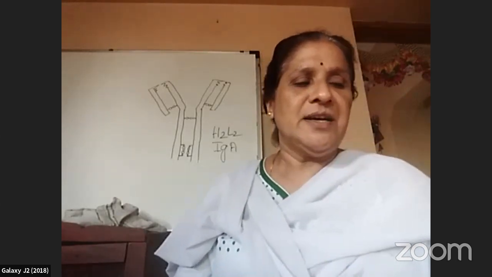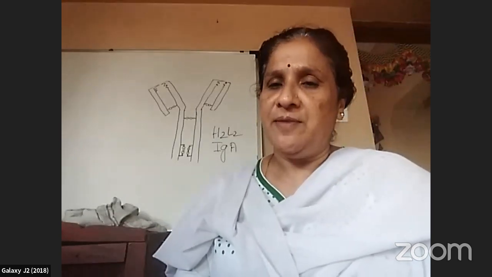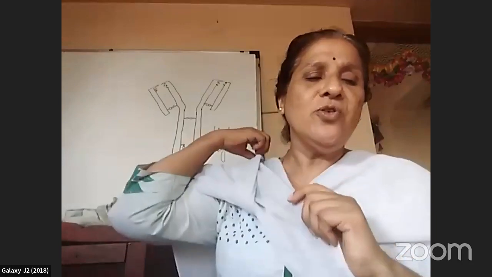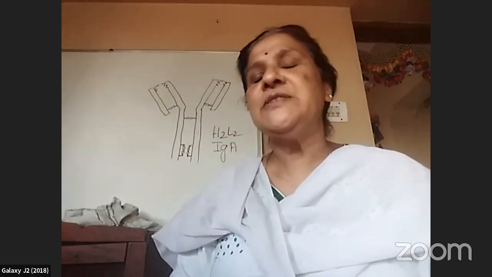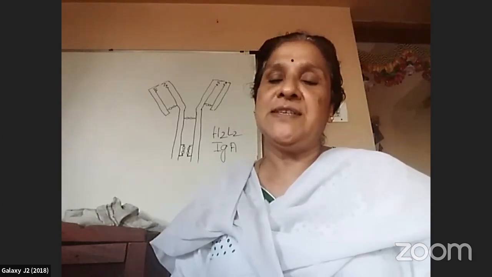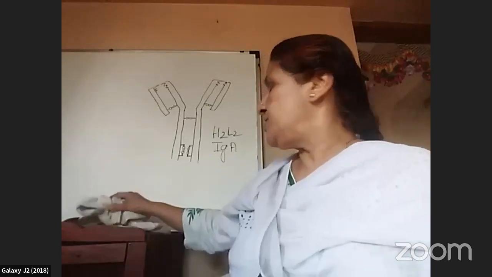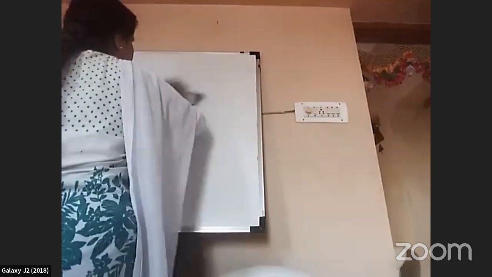And next one, acquired immunity. Acquired immunity is carried out by specific types of lymphocytes, specific types of WBCs. The first one is called the B lymphocyte and the second one is called the T lymphocyte.